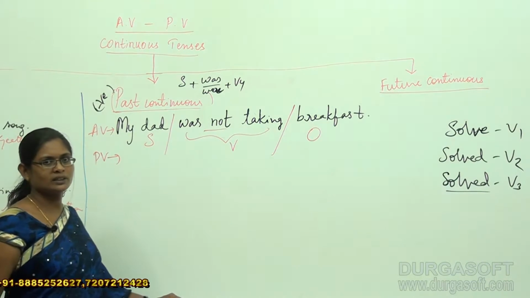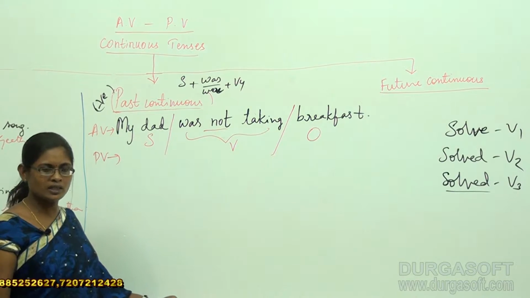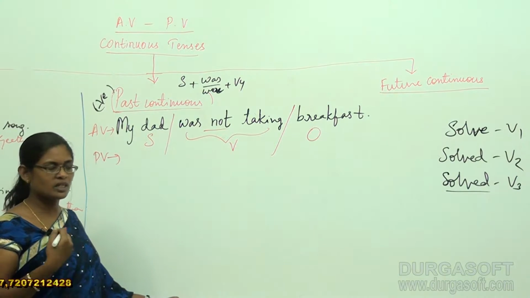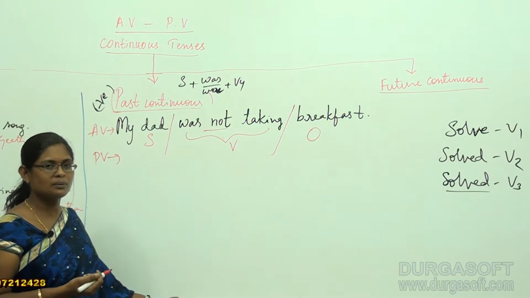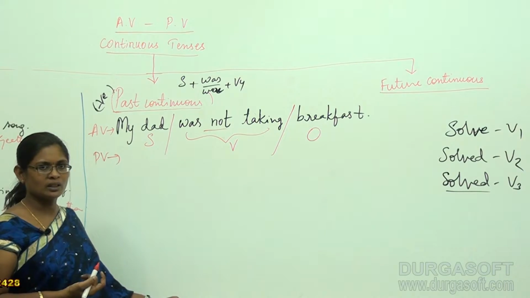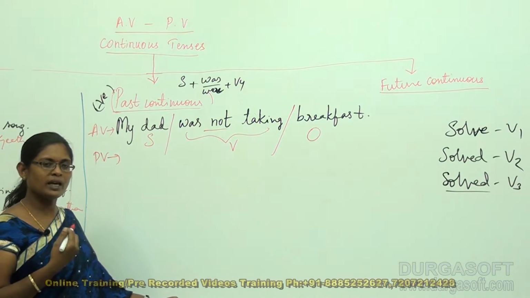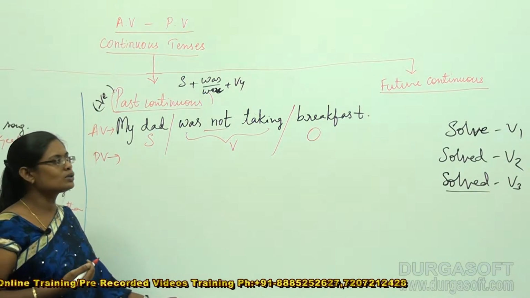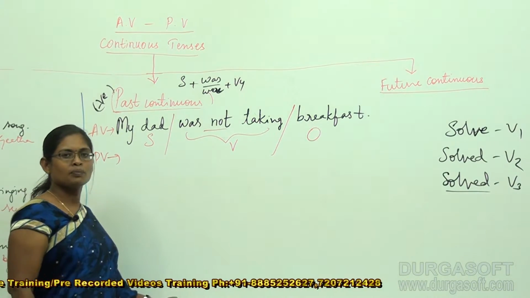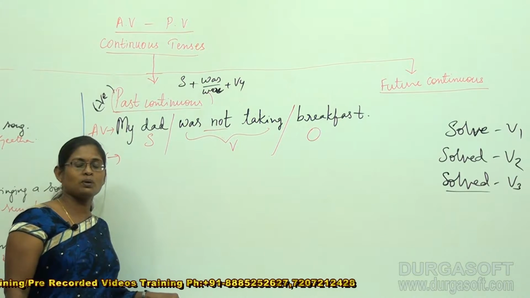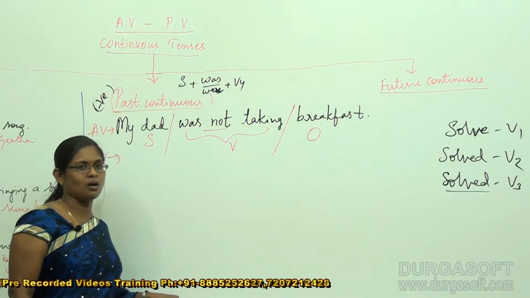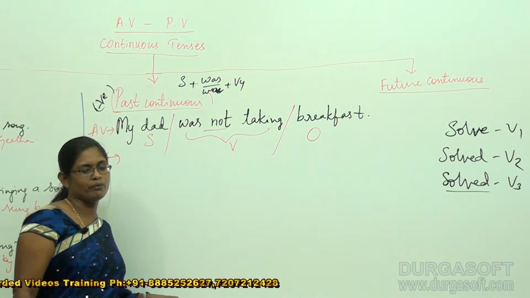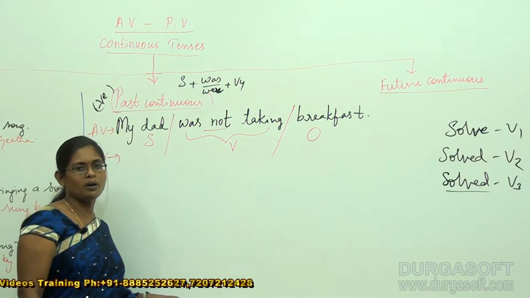Breakfast is the name of the meal that we take early in the morning, a light snack or tiffin. Of course that is a noun, so I call this breakfast in parts of speech a common noun. So I got my noun immediately after my verb, so I read that as my object.